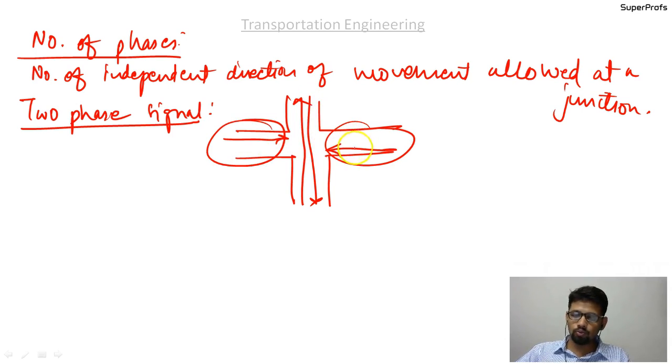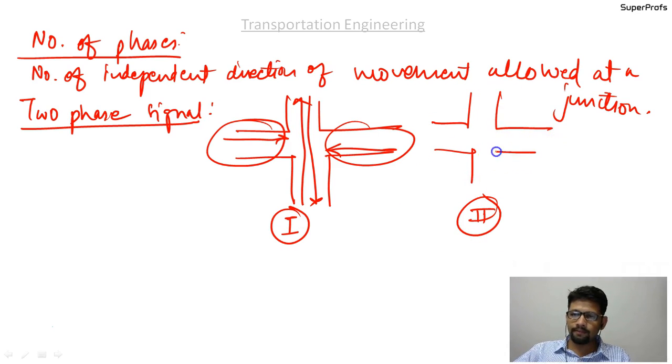This is phase 1. In the next phase, for the same junction, you stop this traffic and allow this traffic to move. So this is phase 1 and phase 2, and that is what a two-phase signal is.